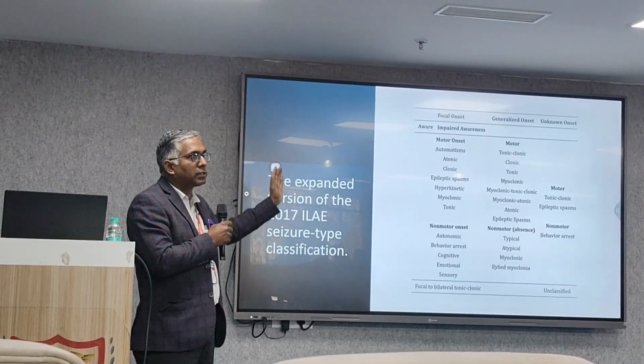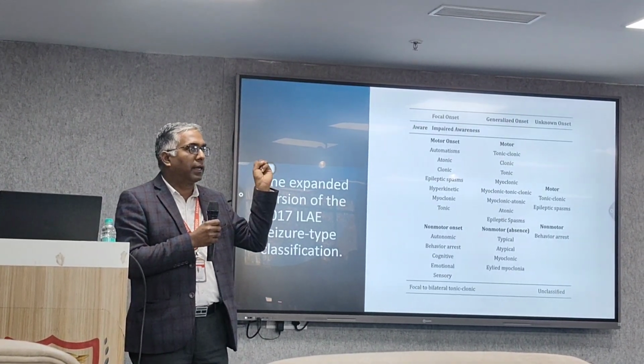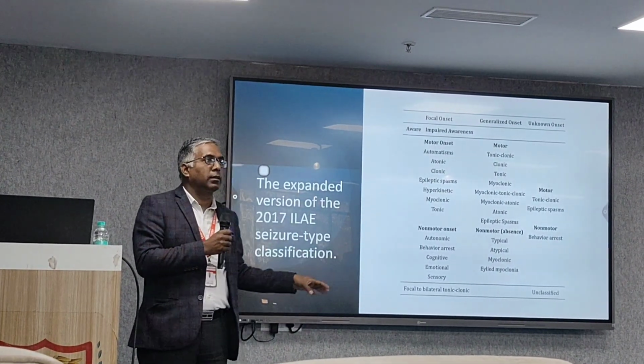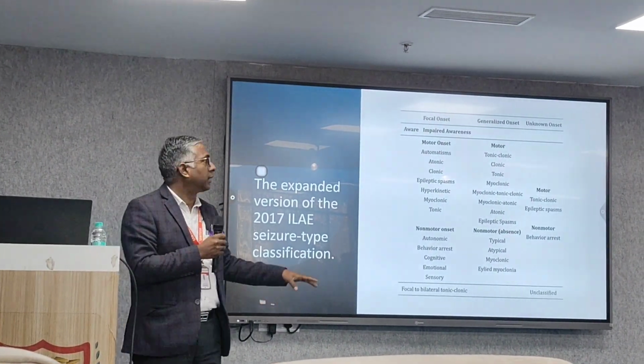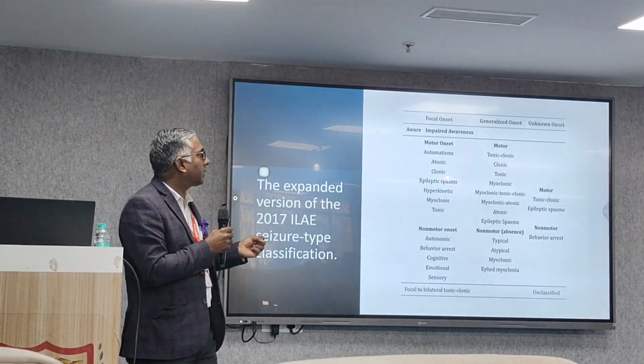For your understanding, we start with focal. Focal means only some part of the body is involved and the rest is normal. Generalized means the whole body, as we have already seen demonstrated. And unknown onset means there is no knowledge of where it starts from.